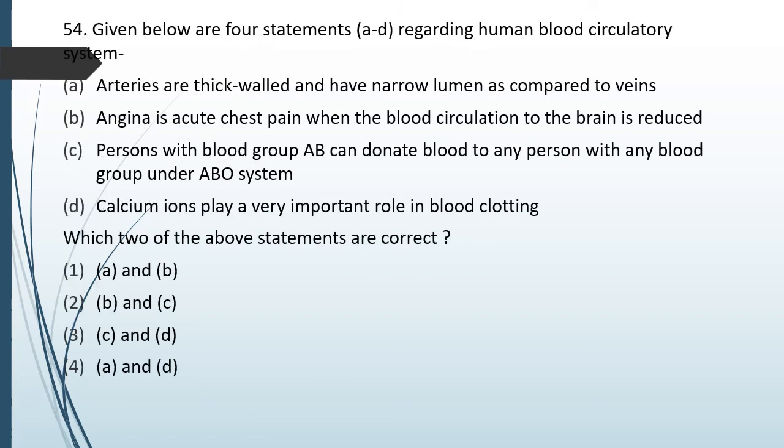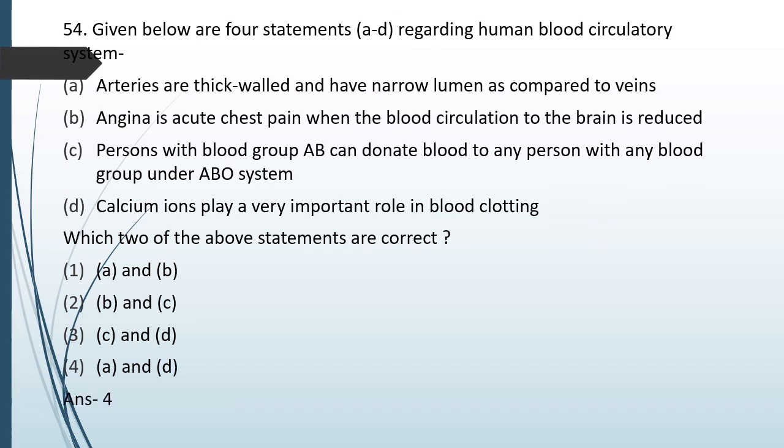Question number 54. Given below are four statements A to D regarding the human blood circulatory system. A. Arteries are thick-walled and they have narrow lumen as compared to veins. B. Angina is acute chest pain when the blood circulation to the brain is reduced. C. The person with blood group AB can donate blood to any person with any blood group under the ABO system. D. Calcium ion plays a very important role in blood clotting. Which two of the above statements are correct? The correct answer is option 4, that is statements A and D are correct.